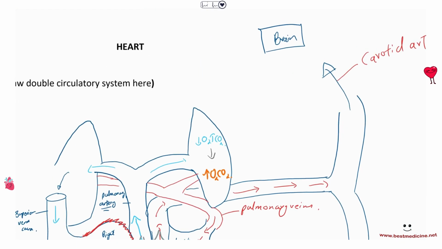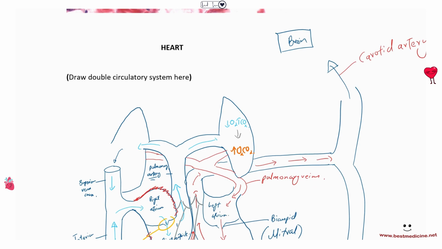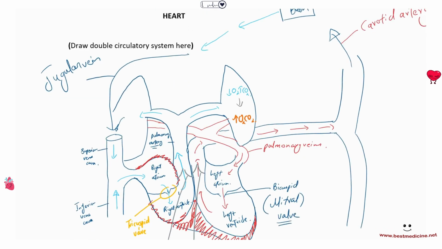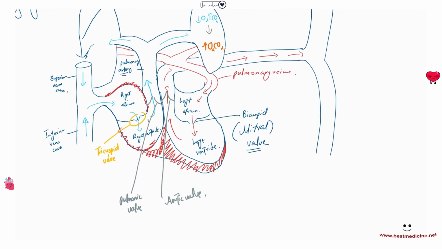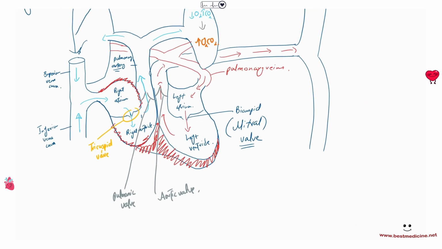What is the vein called that collects the blood from the brain and brings it to the superior vena cava? Well, of course, there will be a vein that collects blood from the brain and brings it all the way here to the superior vena cava. That vein is called the jugular vein. Jugular vein is the vein that collects blood from the head, essentially, and brings it to the superior vena cava. Now, aorta will also give branches as it descends down into the body, and I want to discuss some of those branches.